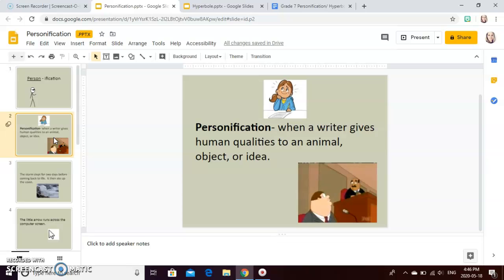Personification happens in writing when the writer gives human qualities to an animal, object, or idea. These can be how the writer describes the animal, object, or idea. It can be maybe some verbs or adjectives they might use in their writing. So we're going to look at some examples now.